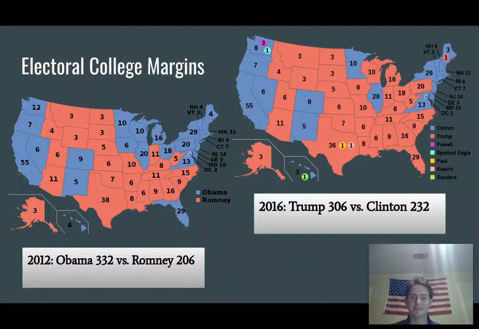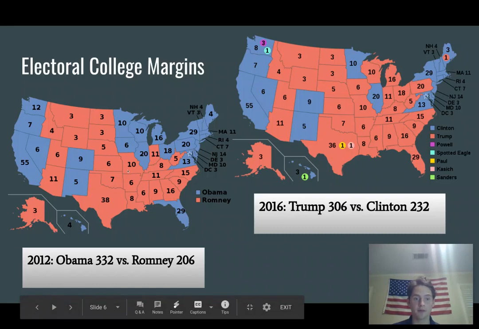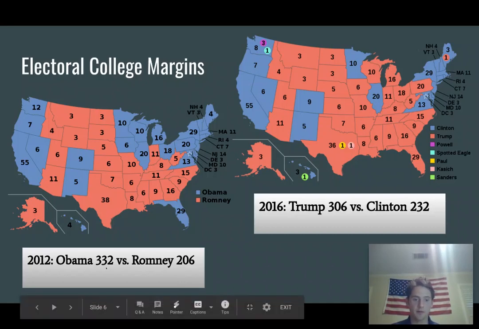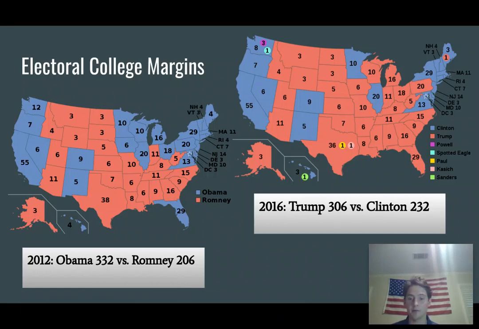All right, then the last thing I'm going to look at before I get to the map that I showed you earlier is the Electoral College margins. And this is what really matters. The popular vote does not matter. And if you look at the states that flipped, it was Florida, Ohio, Iowa, Wisconsin, Michigan, and Pennsylvania. You see they're all red on this map, and that made the difference. If you see, Obama 332 and Trump won with 306. So Trump's margin of victory in the Electoral College was less than Obama's, but he still did enough to win the election.